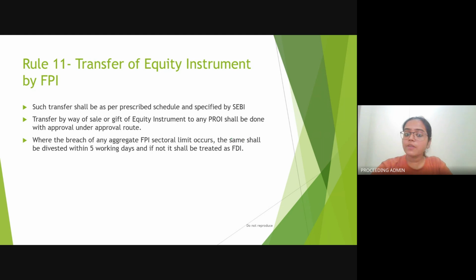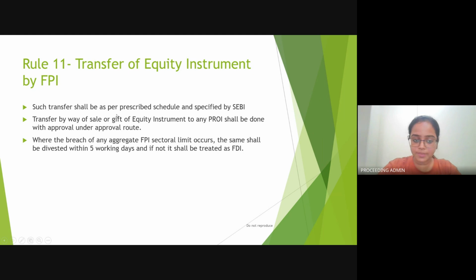The transfer by way of sale or gift of equity instruments to any person resident outside India shall be done only under the approval route. That means if the equity instrument is to be transferred or sold to a person resident outside India, it should be done only after the approval from the government has been received.